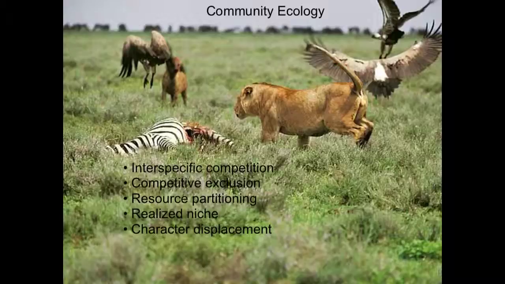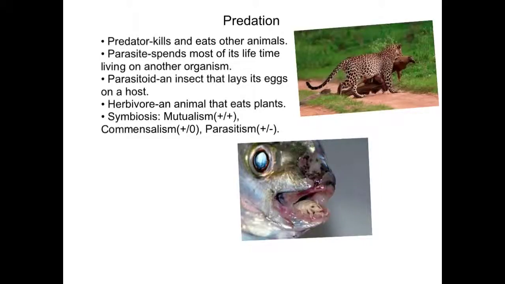Realized niche: the niche that an organism occupies in the presence of competing species, as opposed to the fundamental niche, which it occupies in their absence. Character displacement: a result of resource partitioning. Certain characters may enable individuals to obtain resources in their partitioning more successfully. Predation is another form of community interaction and can be categorized as true predator, parasite, parasitoid, and herbivore.